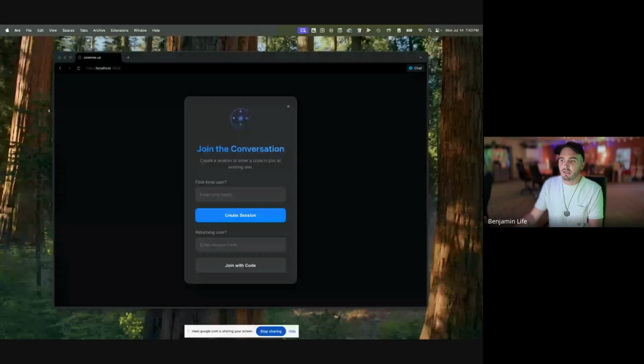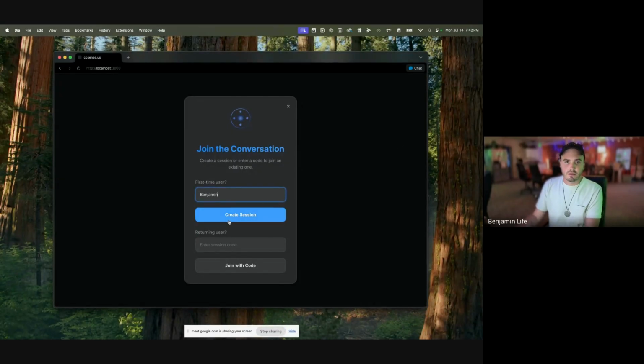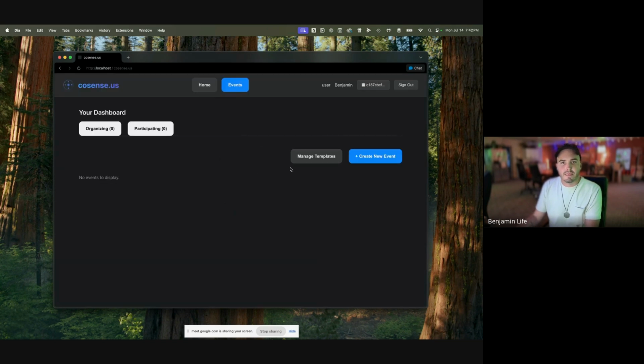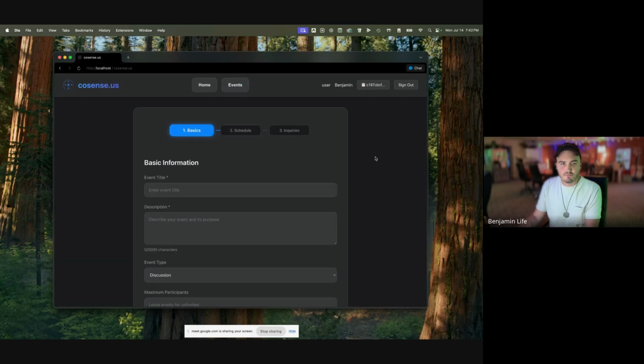And I'm going to walk you through the basic functionality, and I'm going to create some demo data for us to be able to walk through together. So here you can see we can create a session and get started. So we can create a new event, and this is the opportunity for you to share what this dialogue is focused on.